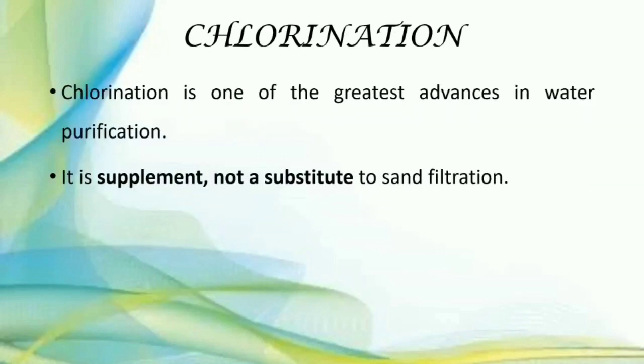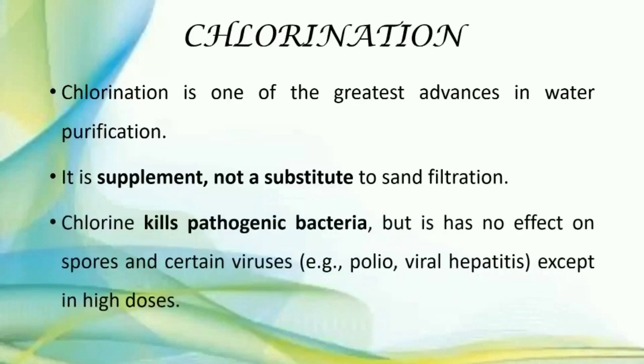Chlorination is the greatest advance in water purification. It is a supplement, not a substitute, to sand filtration. It means the other steps should be conducted, like storage, filtration, and then disinfection. Chlorine kills the pathogenic bacteria but has no effect on spores and certain viruses.